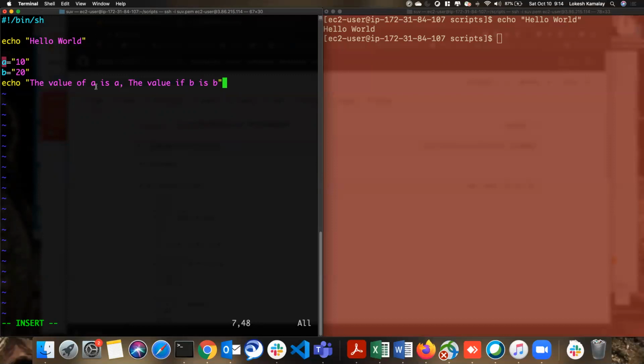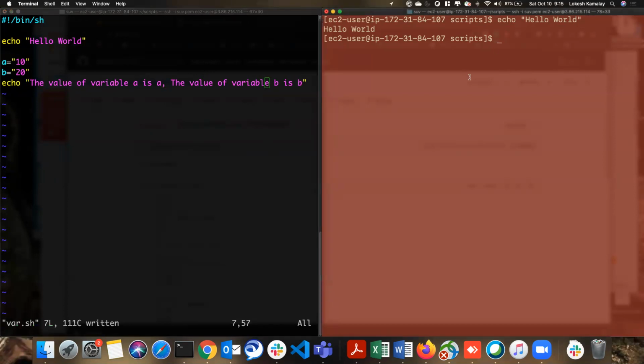The value of the variable a is a, and the same way, the value of variable b, right? So this will be printed. And here a means what? 10, right? So it should print 10 here and it should print 20 here, technically. But let's see what it prints now. Okay. I'm saving it here, and then I'm executing it so that we can see both together. The command is sh var.sh.